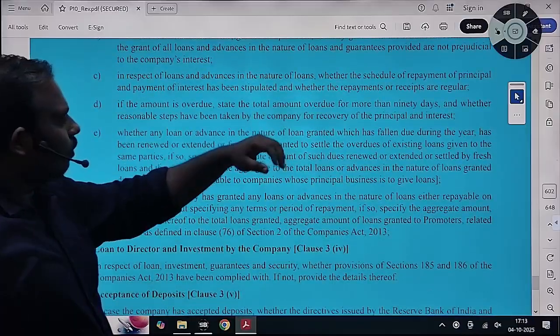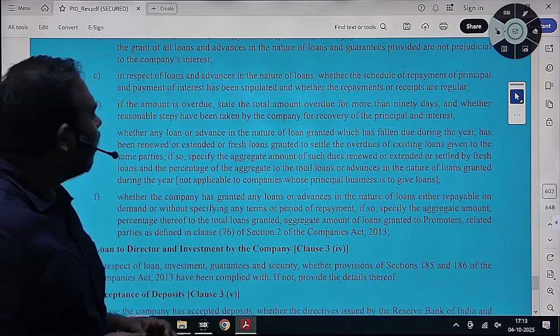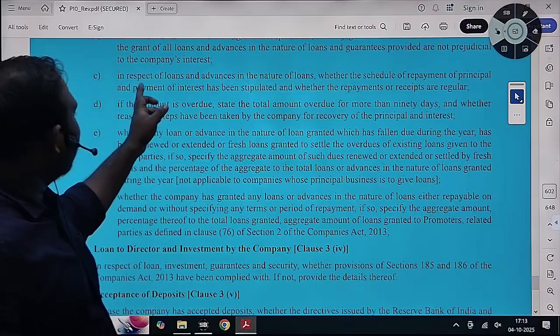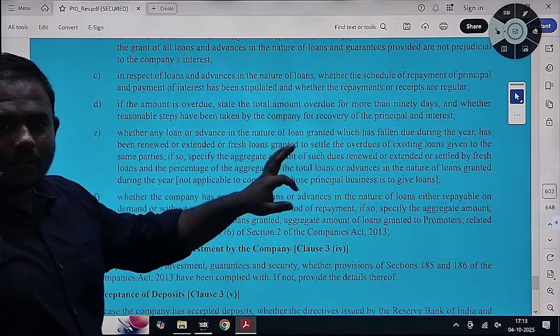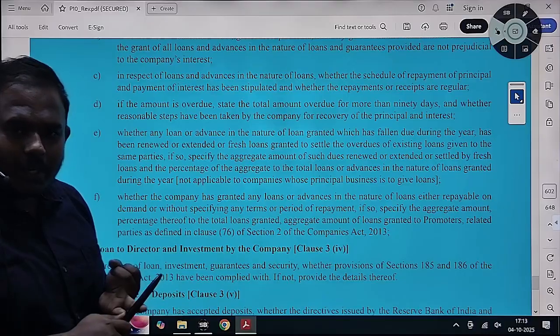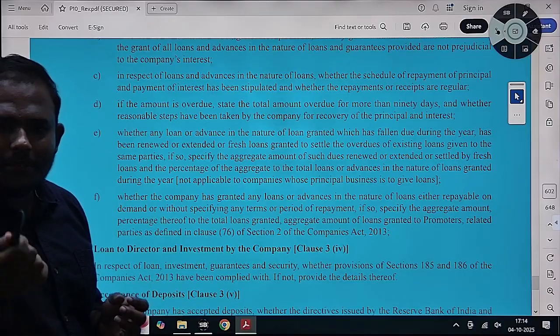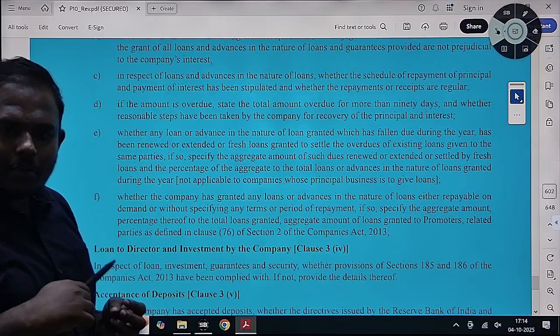In respect of any loans, nature of loans, payments, schedule of repayments, where repayments have been stipulated, and whether the receipts are regular. जो repayment schedule stipulate किया है या नहीं है, stipulate किया है उसके हिसाब से हमको receipts आ रहा है या नहीं। EMI schedule 2 lakhs per month, ऐसा repayment schedule हमको आ रहा है या नहीं